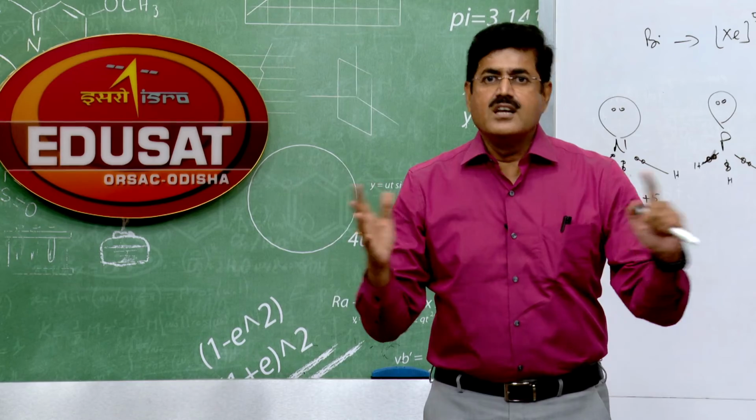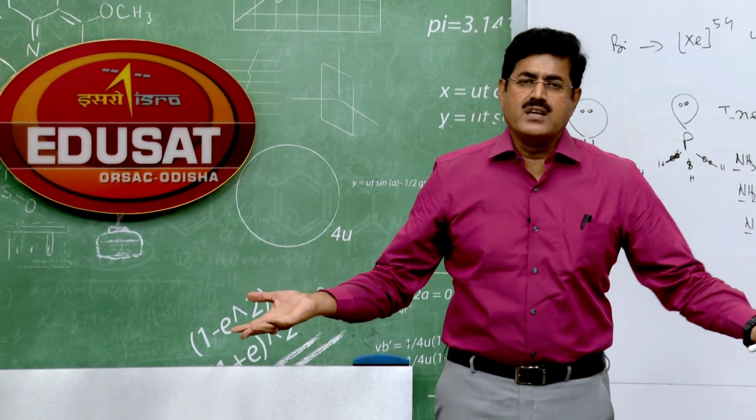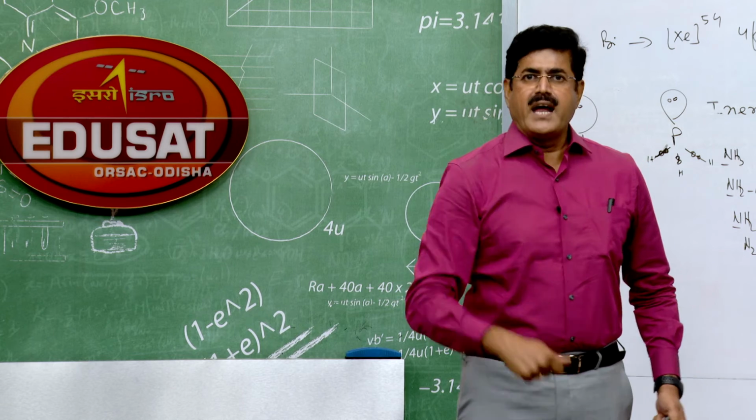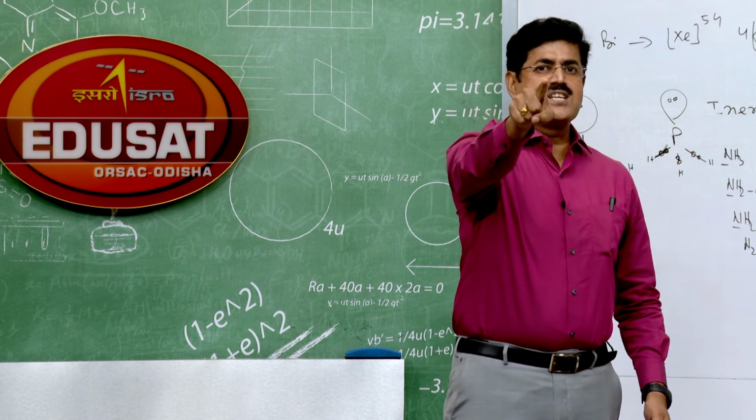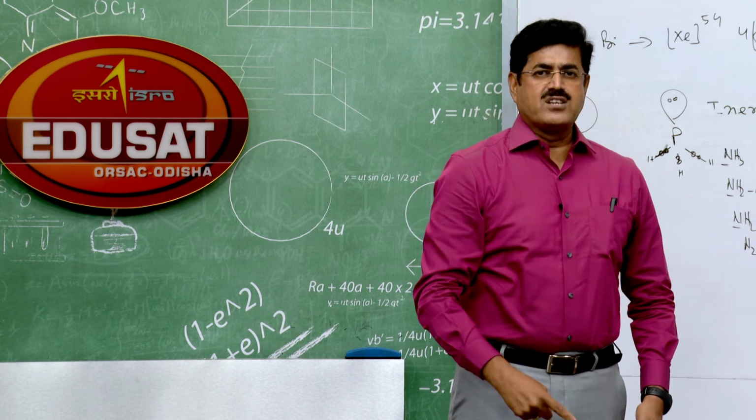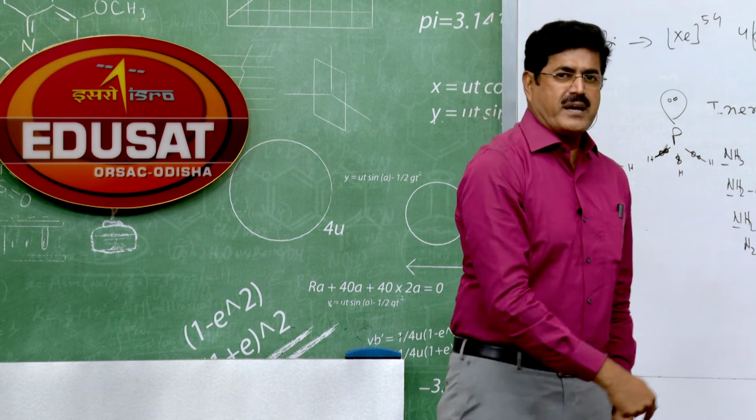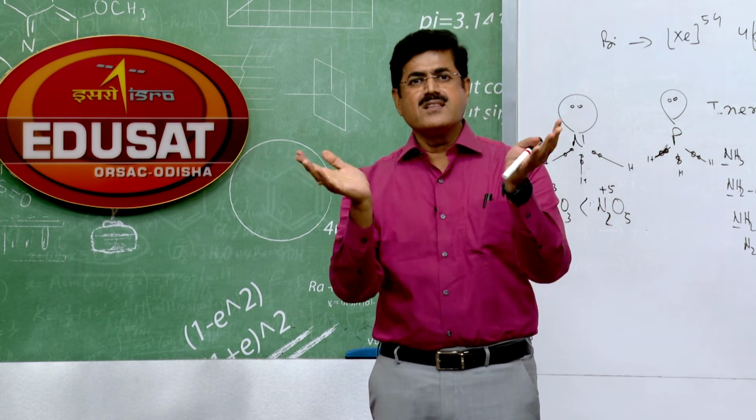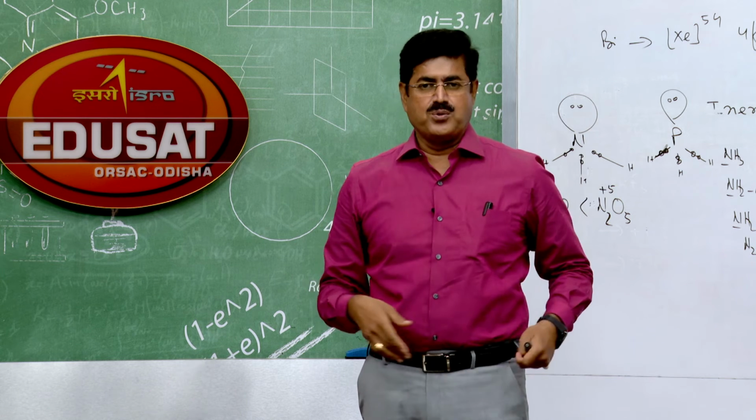This is important. The question may be asked: why nitrogen cannot form pentahalide where phosphorus does form pentahalide. Nitrogen cannot form pentahalide due to absence of vacant d orbital. Phosphorus has got vacant d orbital, so it can form pentahalide. This is one of the important questions. That question may be asked you.